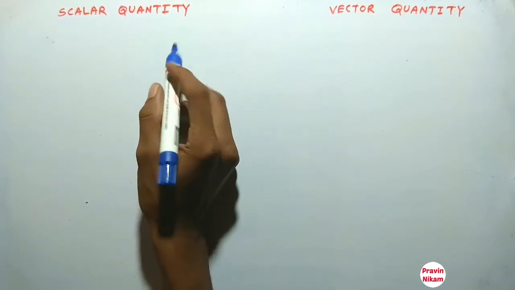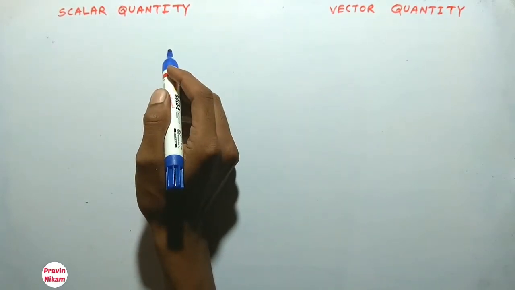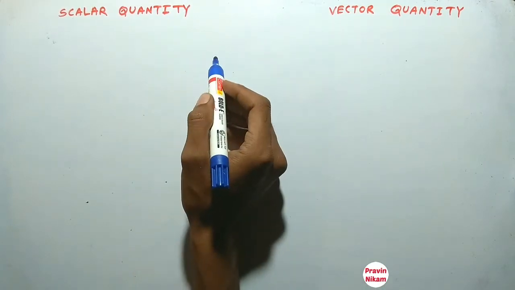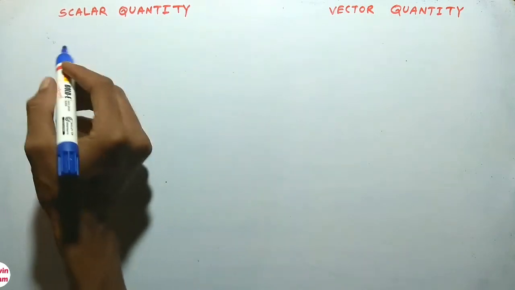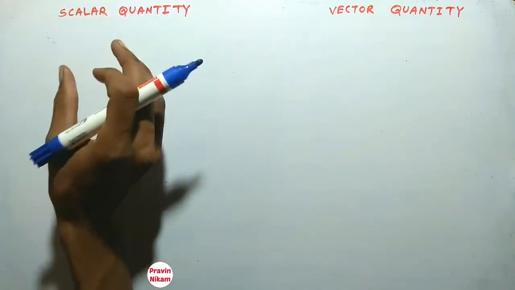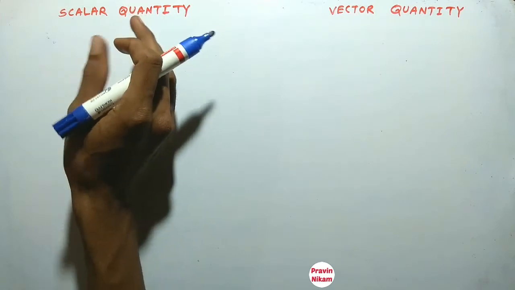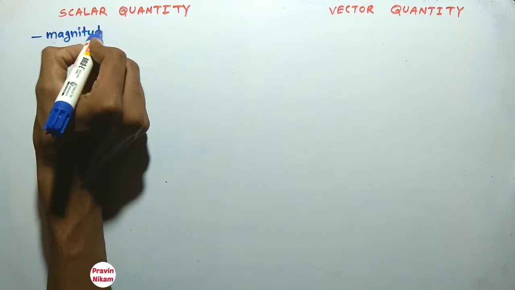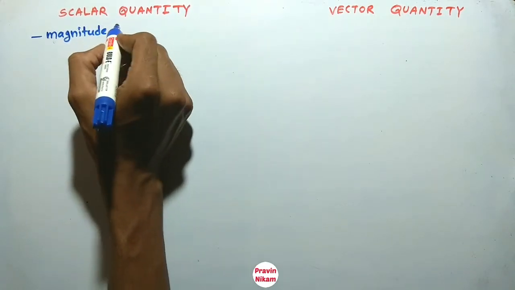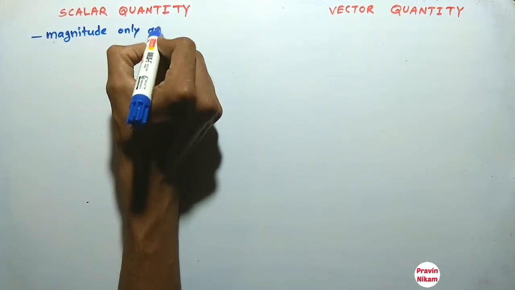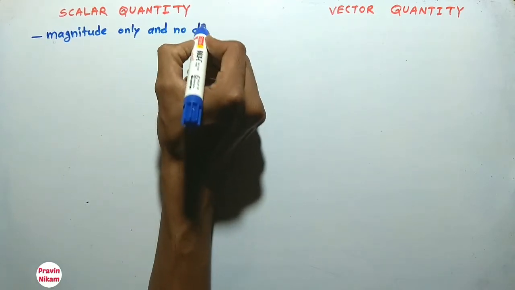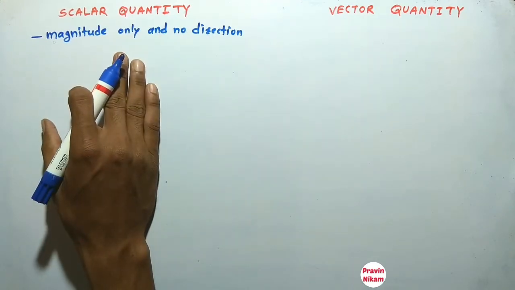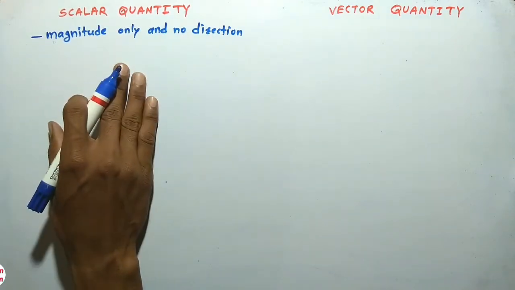Now friends, let us see what is meant by scalar quantity and vector quantity. So what is a scalar quantity? A physical quantity having magnitude only and no direction is called a scalar quantity.